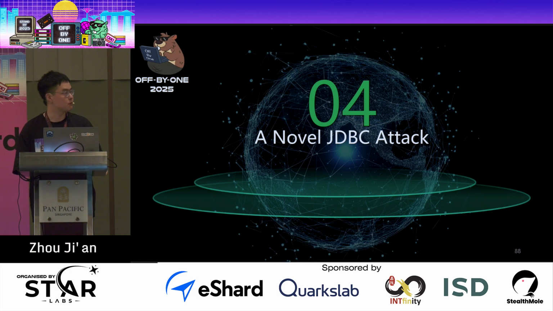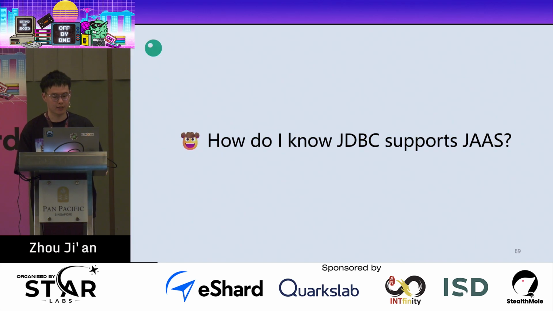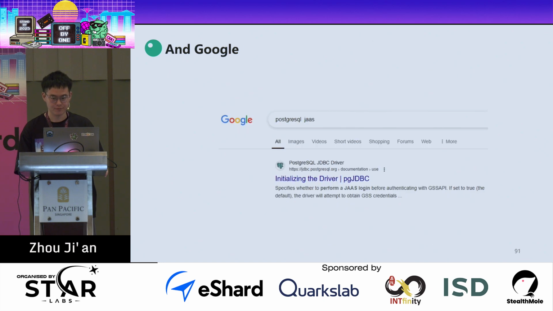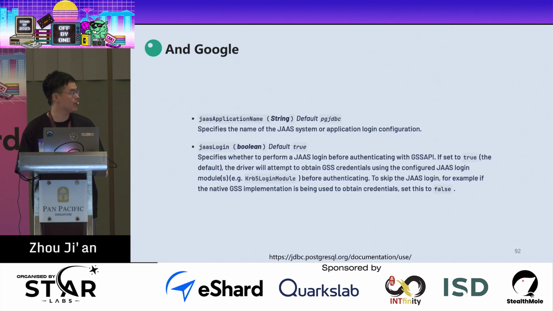So next, we come to this novel JDBC attack. In the previous section, I just said that JDBC supports JAAS, so you may be curious about how I know it. Don't laugh at me, I first just asked GPT, and you can see that it is very clever, it told me the right answer. I also searched on Google and found that the PG official document mentions this interesting feature. Here is the document, and you can see that it records some parameters about JAAS.